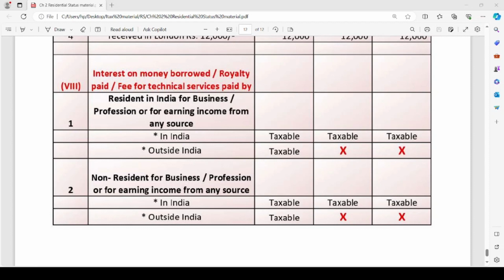Simply put, if the business or profession or the source of earning income is in India, then it is taxable for all. If the business or profession is set up outside India, such incomes, the interest on money borrowed, royalty and fee for technical services are not taxable in the hands of RNOR and NR. It is taxable only in the hands of ROR.